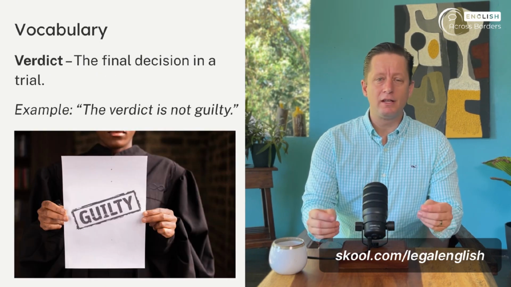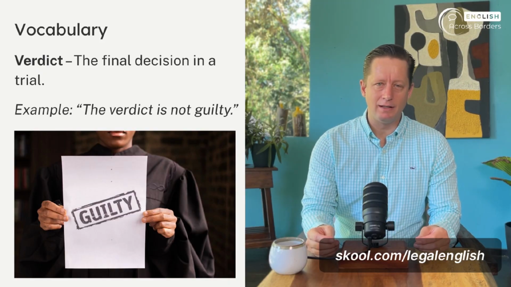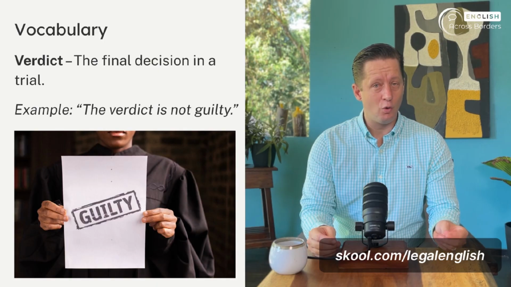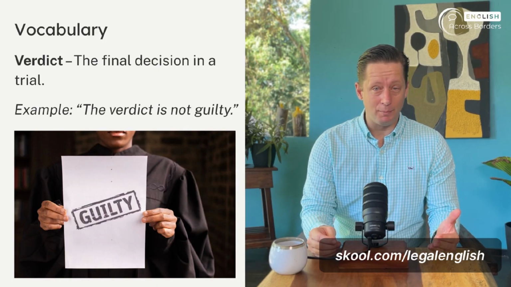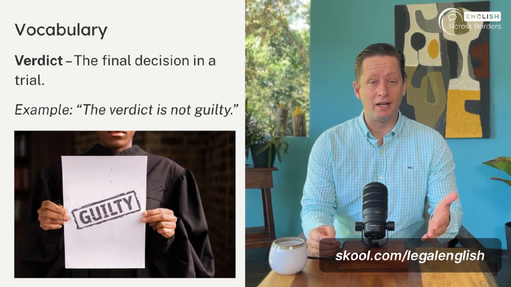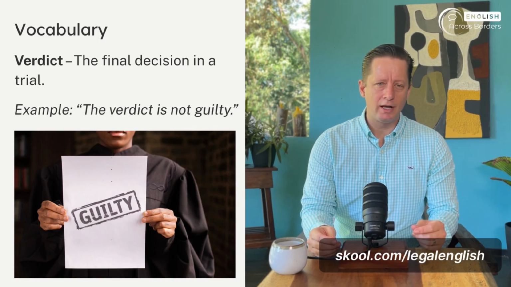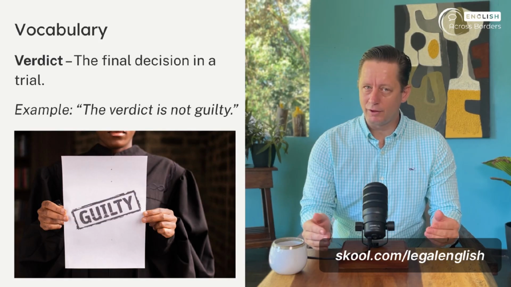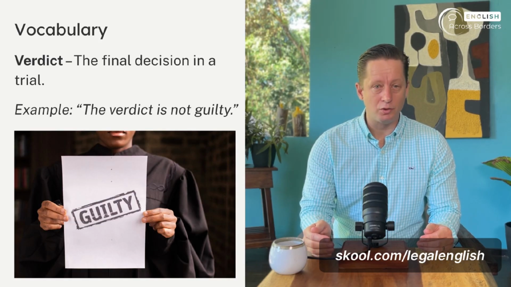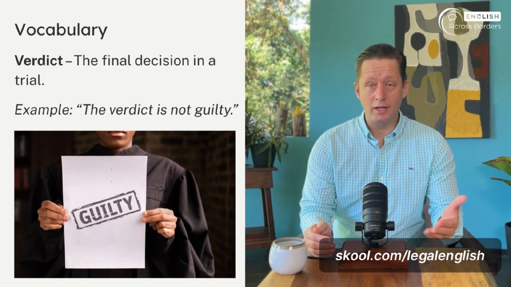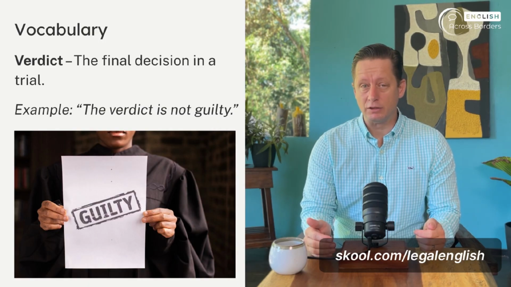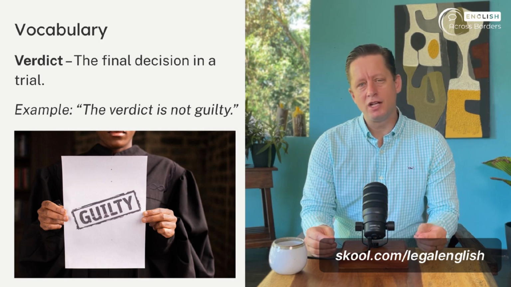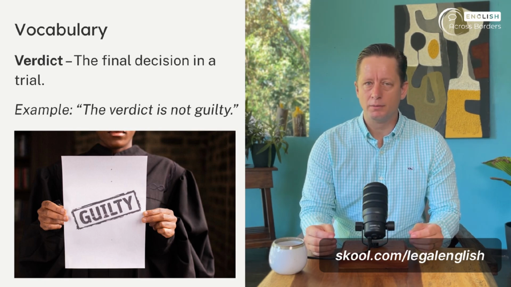A verdict is the official decision at the end of a trial. It tells whether the defendant is guilty or not guilty. For example, the verdict is not guilty. Let's look at a story. After many days in court, everyone waits for the final words. The judge, or in some countries, the jury, announces the verdict is guilty. This single word, guilty or not guilty, changes the life of the defendant completely.